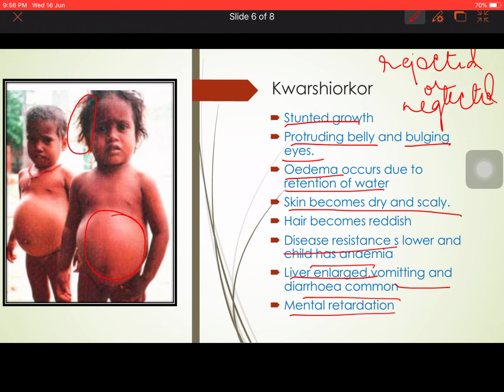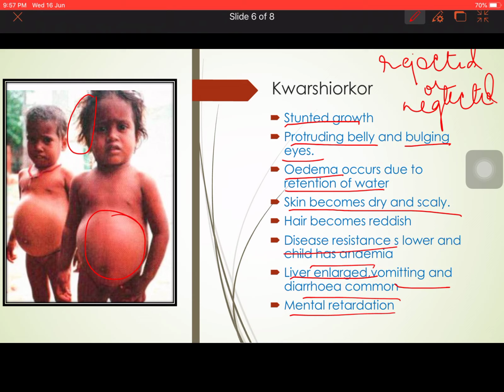This is a protein deficiency disease, so a protein-rich diet should be given to children, and animal protein is actually more effective than plant protein. When kids are suffering from this, you should give them egg, meat, and more of fish. Like animal protein should be given. Plant protein is not adequate in this kind of disease.